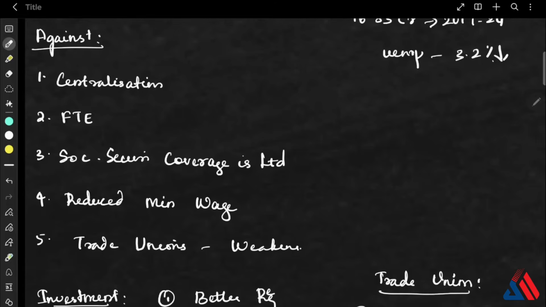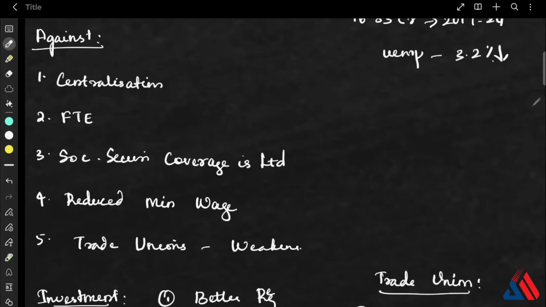Okay. The fourth one is that there is a reduced minimum wage coverage, because the Occupational Safety Code raises the factory threshold limits. This shows that many small workplaces are still excluded. Okay, and the living wage concept is being diluted here, and the center is empowered to set only a floor wage.